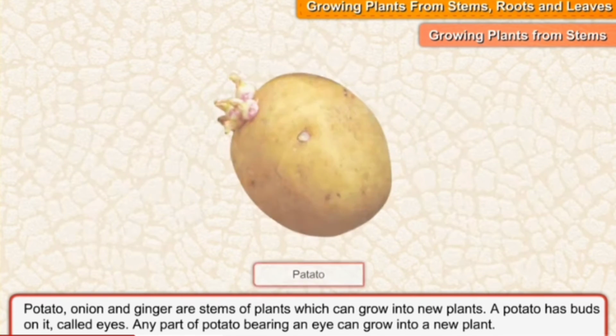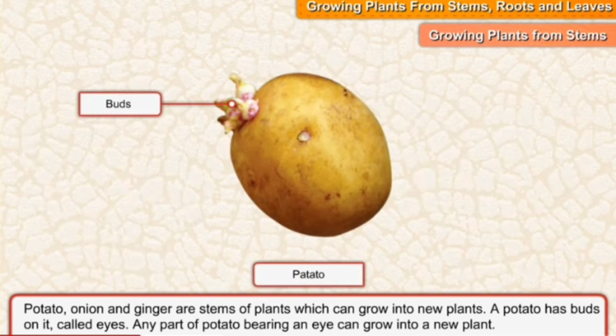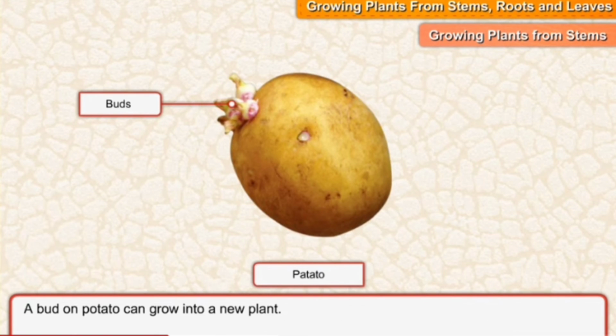Potato is an underground stem. It has eyes on it. Under proper conditions, each eye grows a bud that can become a new plant. Ginger is another underground stem. A bud on the potato can grow into a new plant.